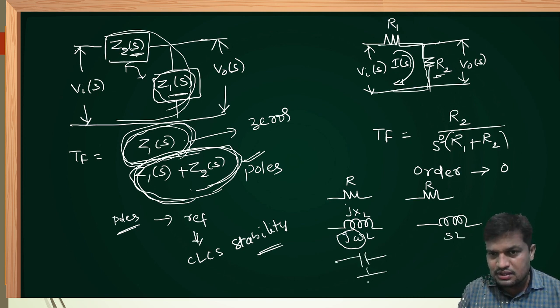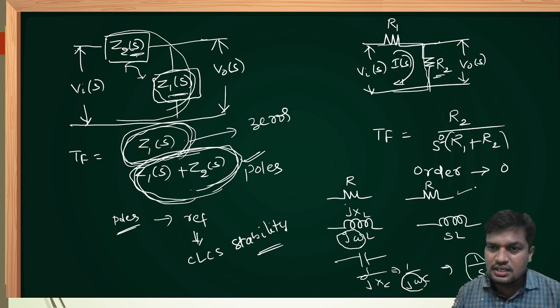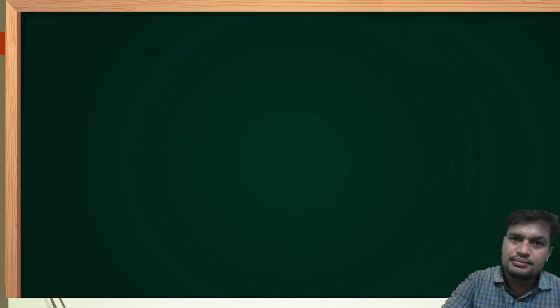Capacitor is represented by 1 by jXC, which is nothing but 1 by j omega C. j omega is nothing but S. Therefore, the capacitor in the S domain is represented by 1 by SC. Remember, in the S domain, resistor is represented by R, inductor by SL, and capacitor by 1 by SC.